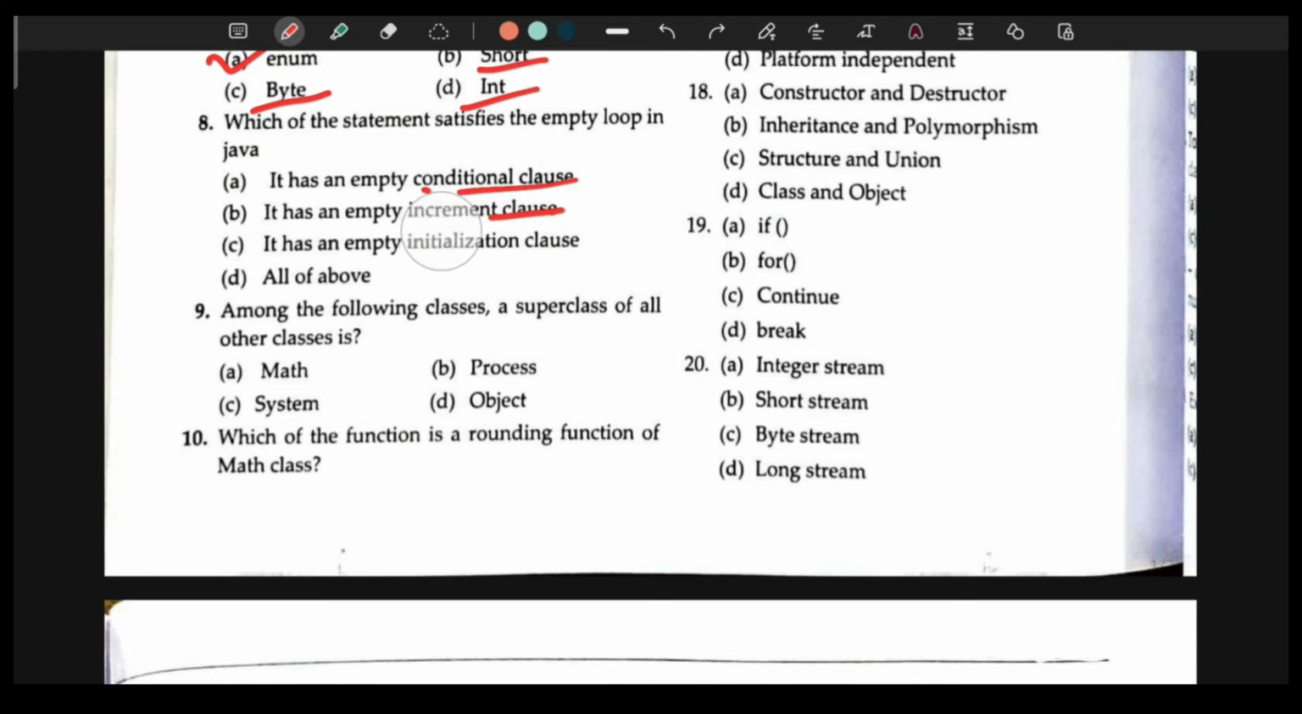So the correct answer here would be D, all of the above, because when you write a for loop, it is not mandatory for you to write the initialization clause or the conditional clause or the increment clause. You could just write an empty loop without anything, just two semicolons and close. This is an empty loop.